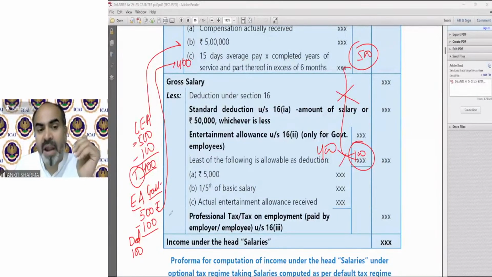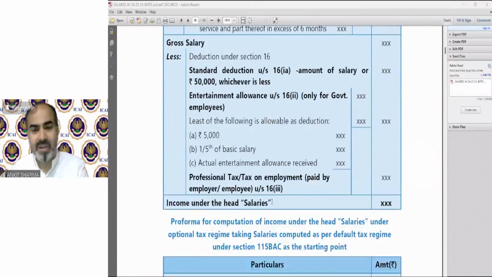So this is the format. You have to taxable 500 rupees as an entertainment allowance in the taxable portion of allowance category, and you have to show the deduction under deduction. So there's a format of everything, you have to follow it. Okay, you cannot use a shortcut for that. So that was the format.